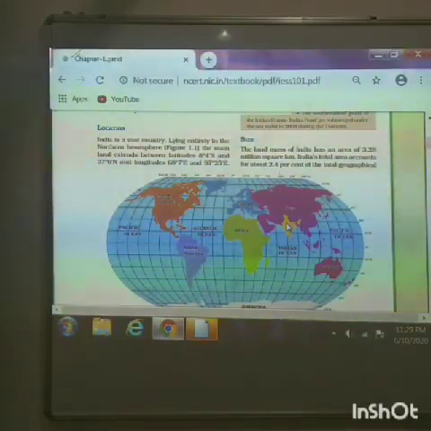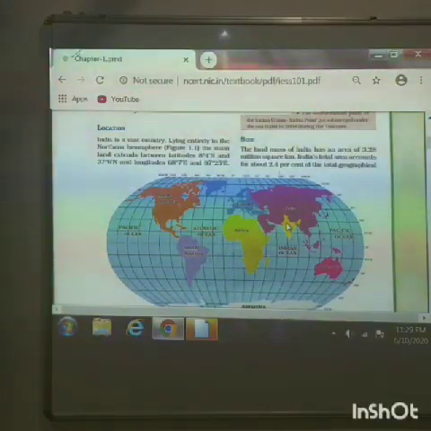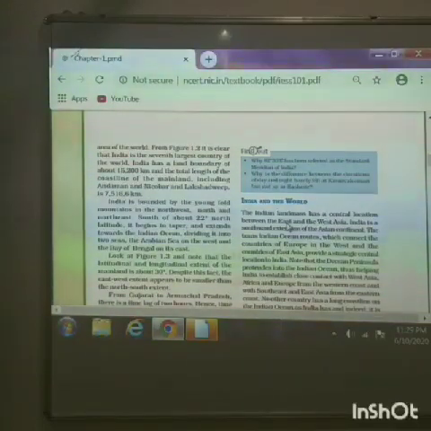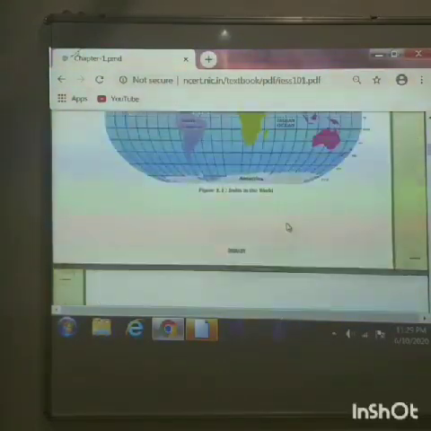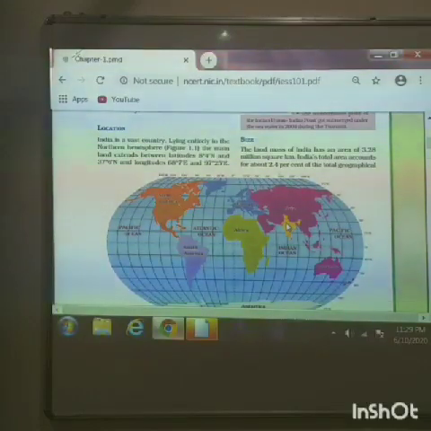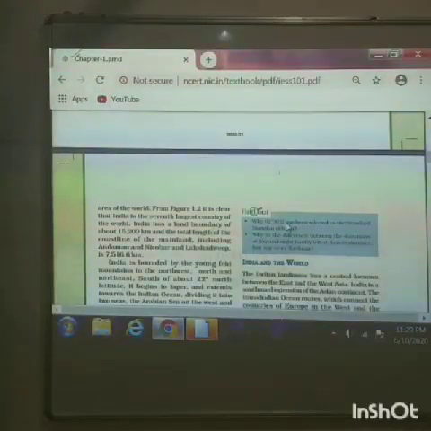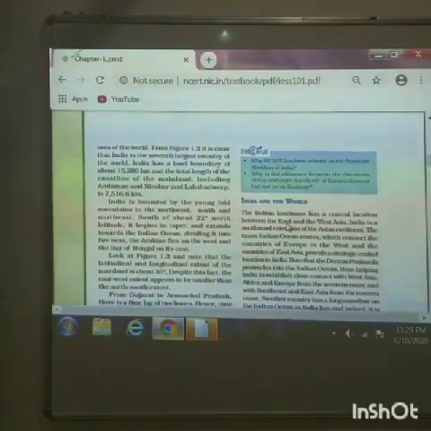This is what we heard about the location and size of India. Let us go with the size of India. The total area of India is 3.28 million square kilometers. And apart from that, India's share of the whole world's geographical area is 2.4%.